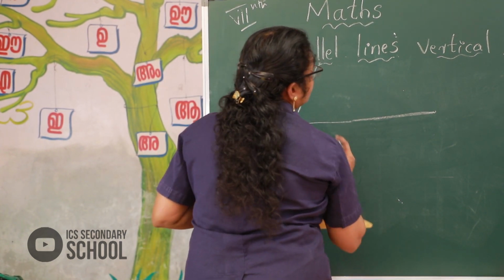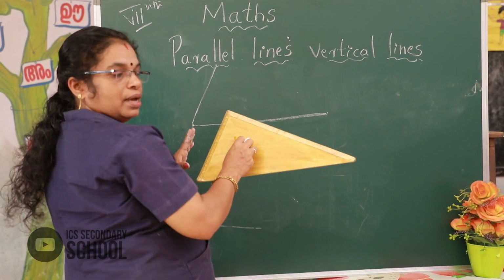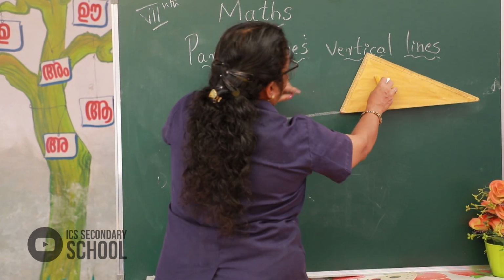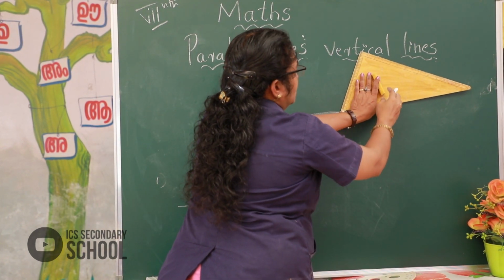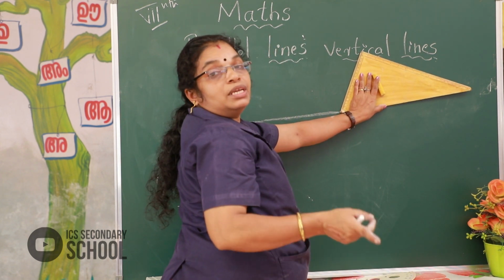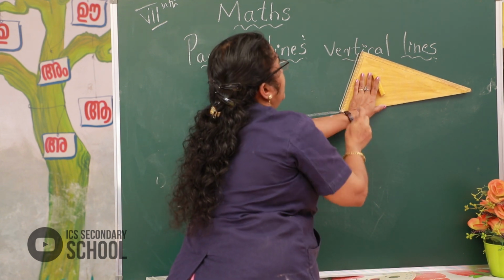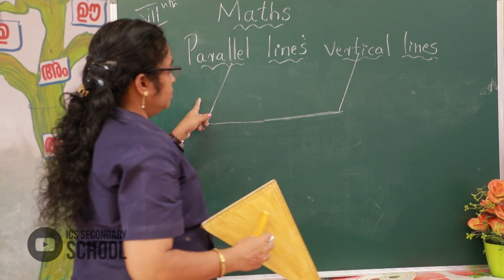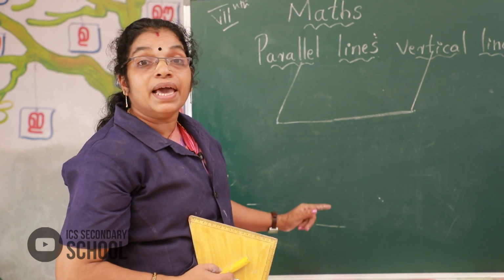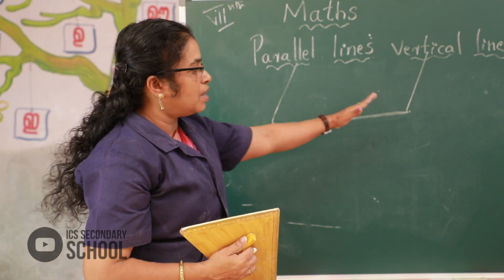Then again put this set square here, at the end point of the line, and touch this point here. This is the 60 degree part of a set square, put it here and draw again. Here look, a slanted line. Here we get a slanted line using this set square.